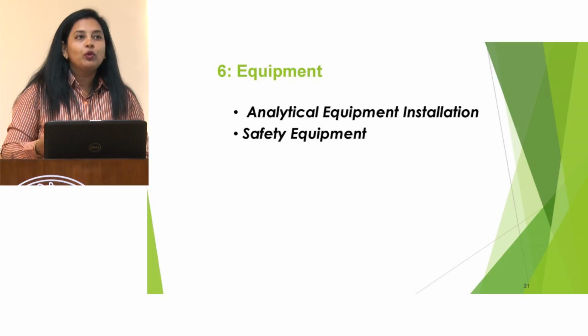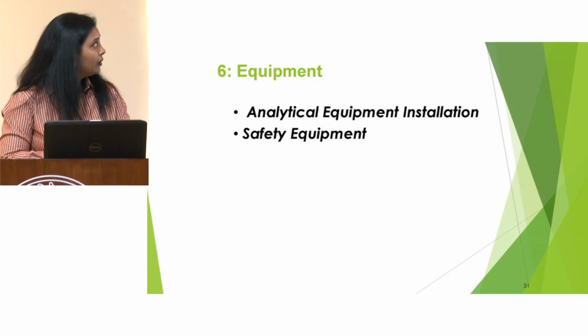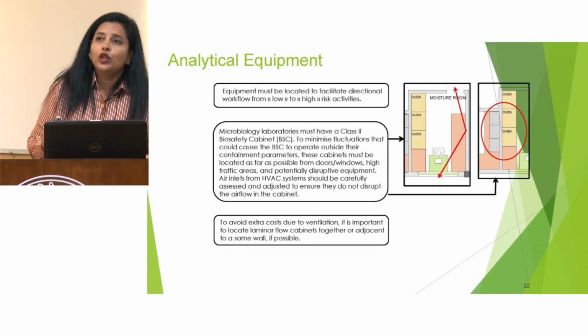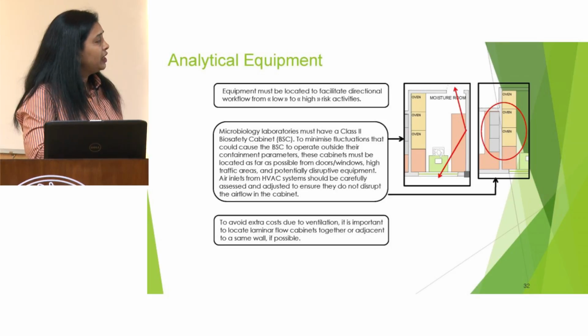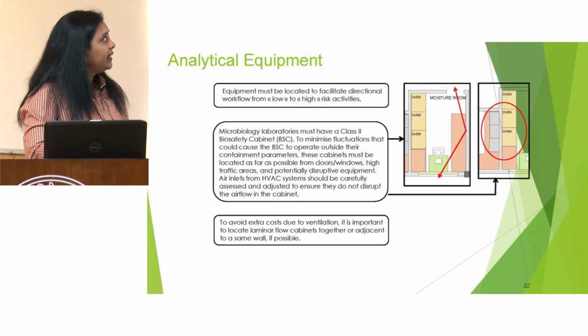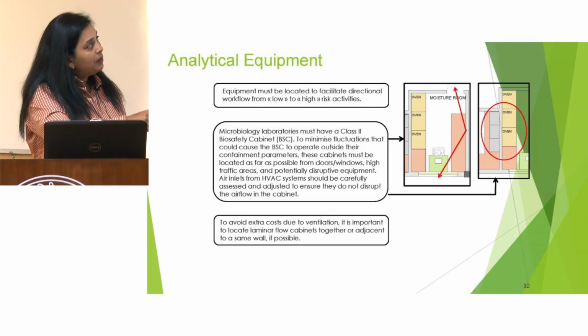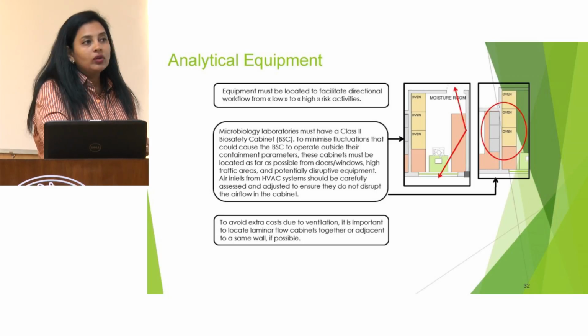The other thing which we put into the lab is our equipment. So when we are placing the equipment into our laboratory, we should take into consideration that it must be located to facilitate directional workflow from low to high risk activities. For example, in this moisture room, all the ovens should be placed along the wall.